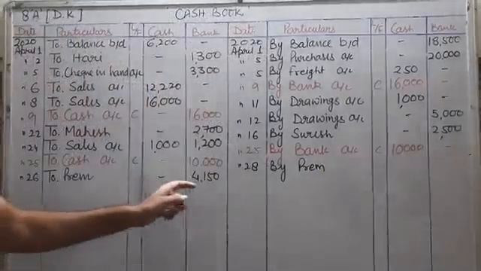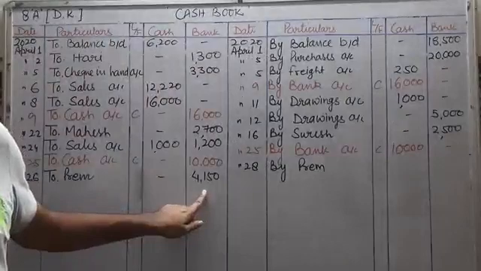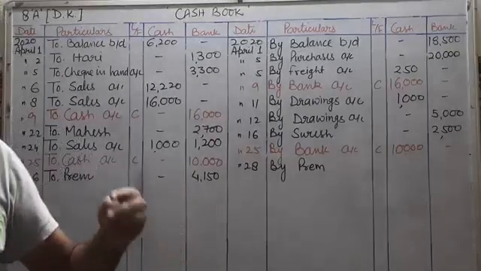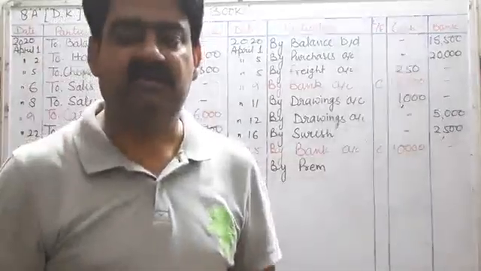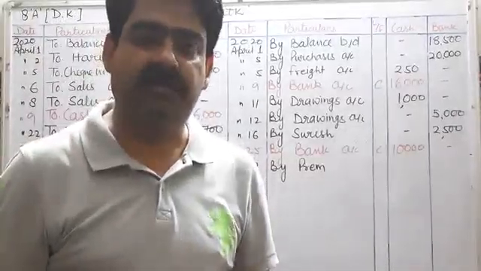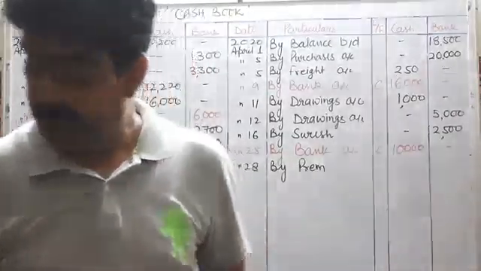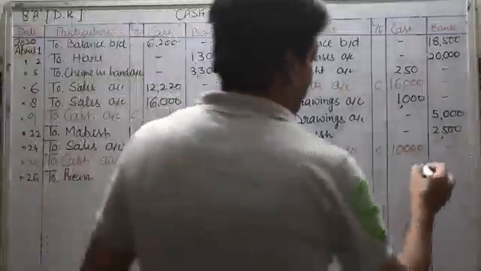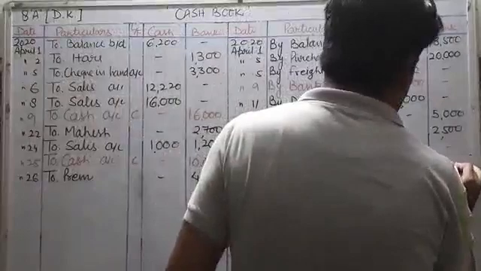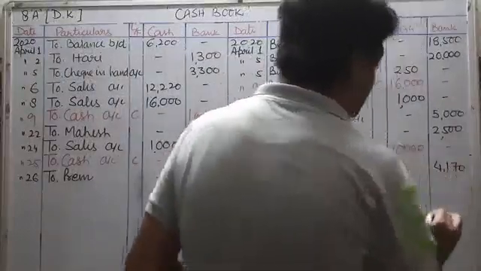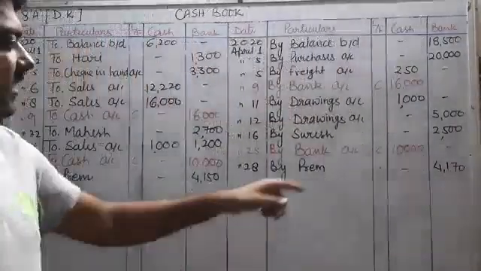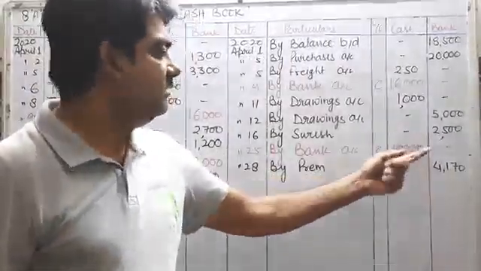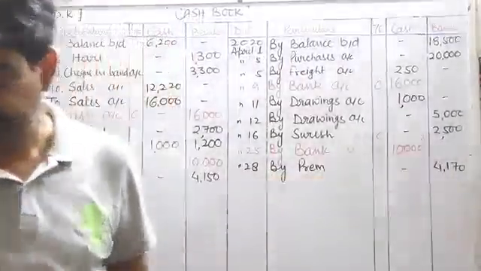See, the amount of the check was 4150 rupees and the bank has charged rupees 20 from us as bank charges, and we will take this 20 rupees from Prem. So in this particular condition, the amount will come 4170 in the bank column, and we will include the amount of bank charges rupees 20 in the check of Prem.